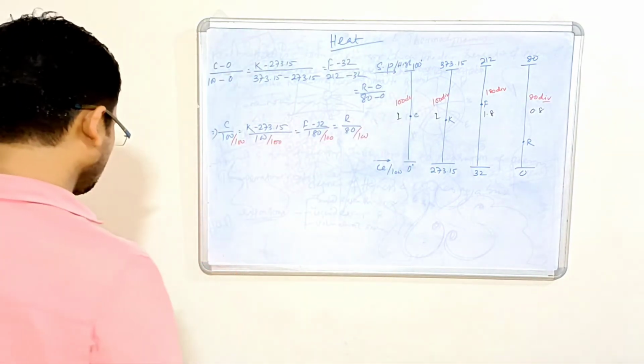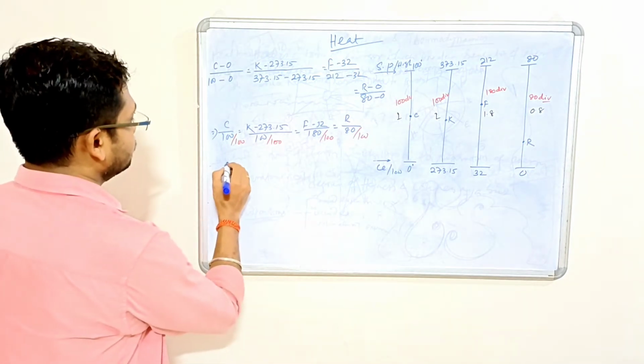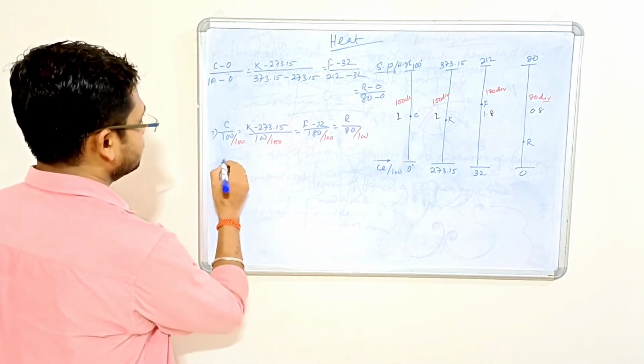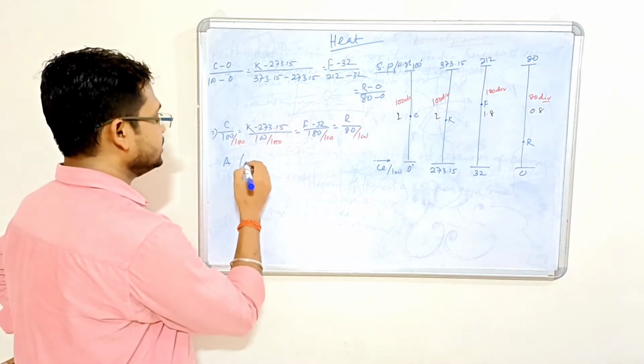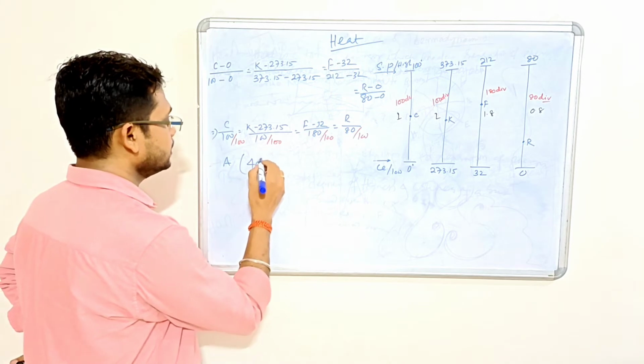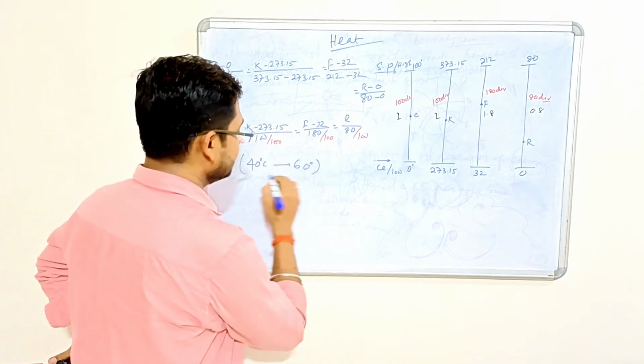Suppose we have an object A whose temperature changes from 40 degrees Celsius to 60 degrees Celsius.